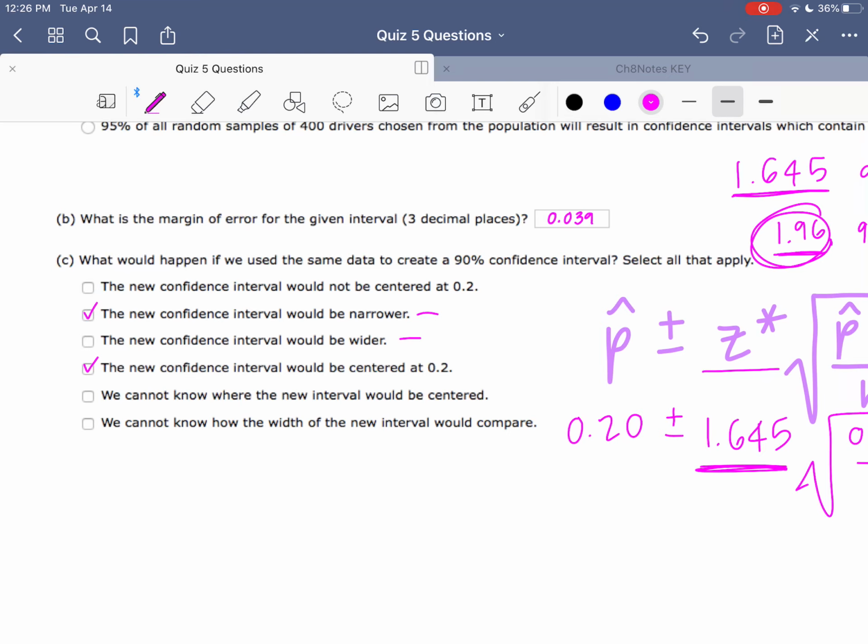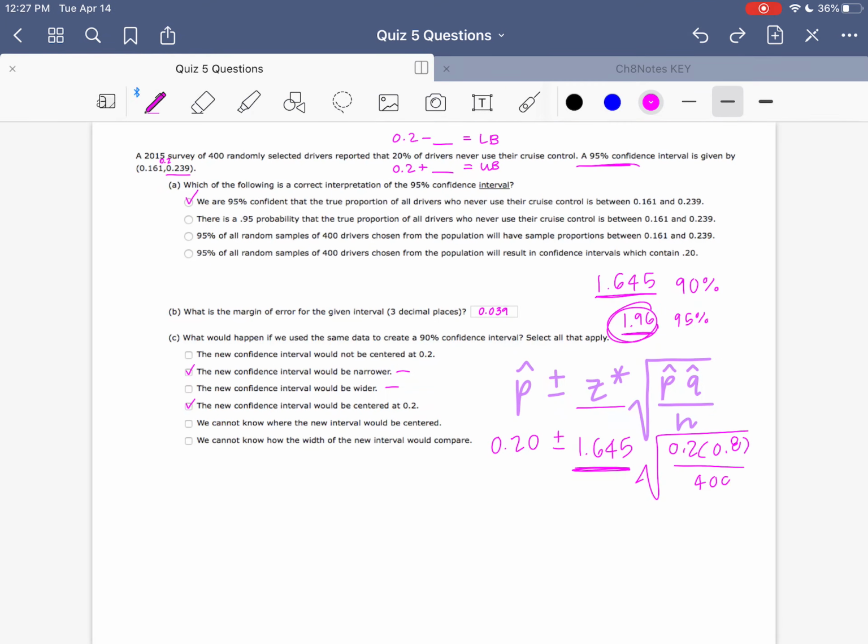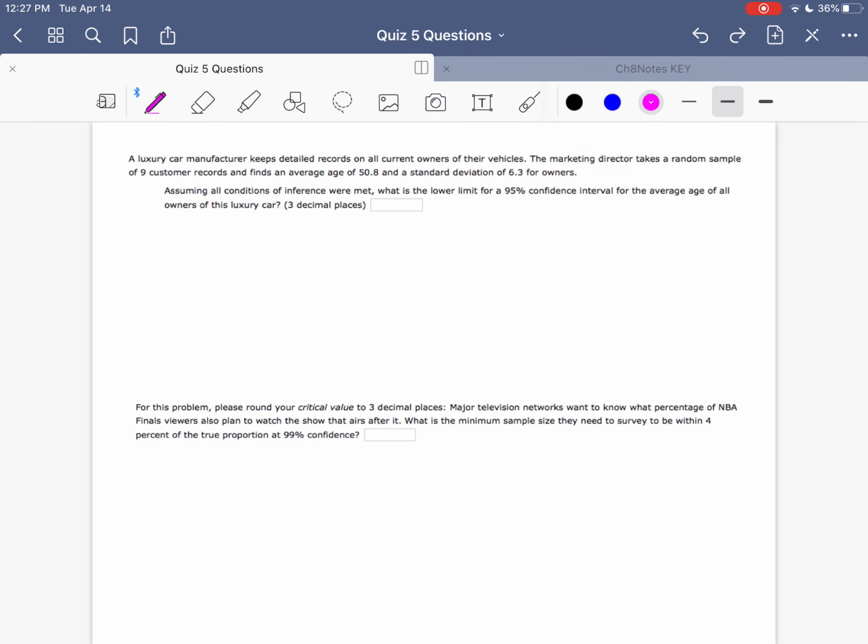The other two, these two down here, we've already answered both of those parts, so those wouldn't be correct. We do know that the interval would be centered at 0.2. We do know that the width would be more narrow. So that's the first one.